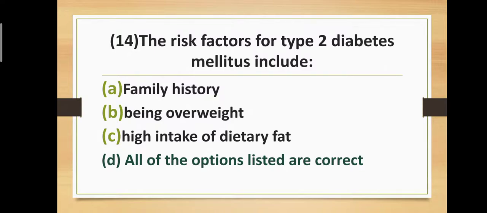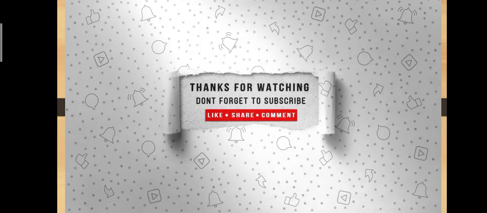All of the options listed are correct because risk factors for diabetes mellitus include family history, that means it occurs genetically in diabetes mellitus. Being overweight means a fatty person or obese person, and high intake of dietary fat. Fat means one and the same as overweight. Correct answer is option number D. All of the options listed are correct.